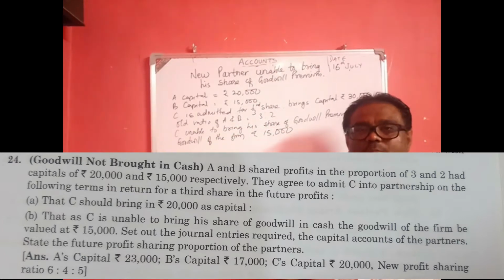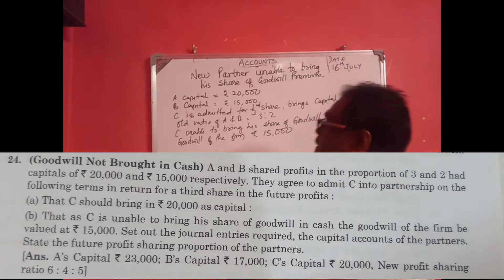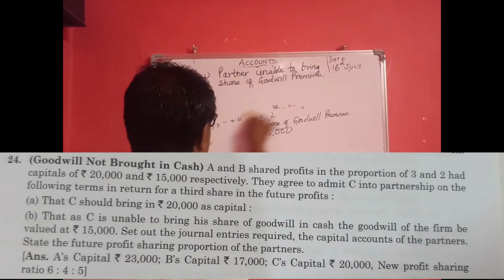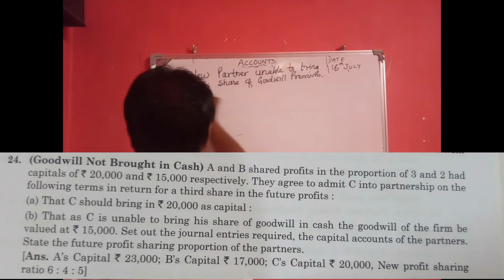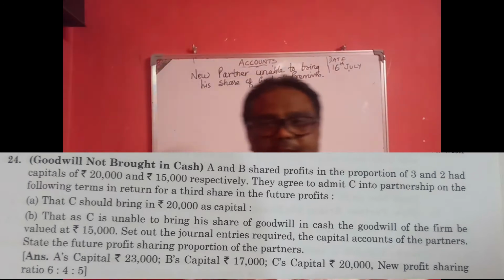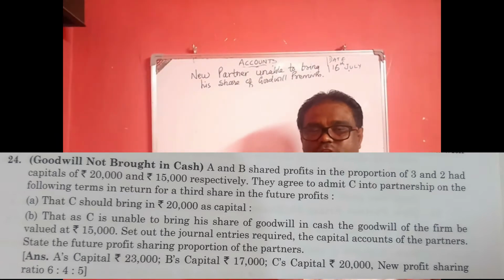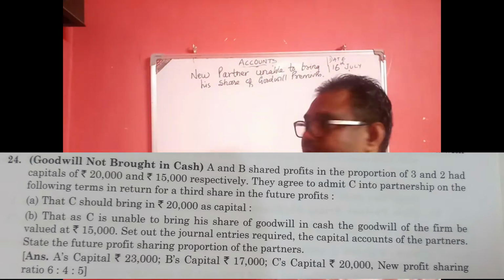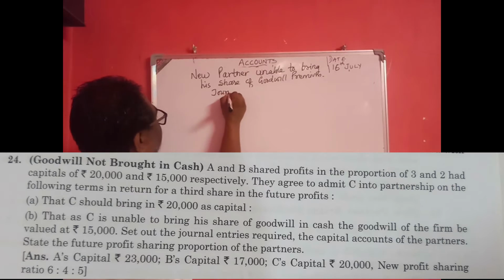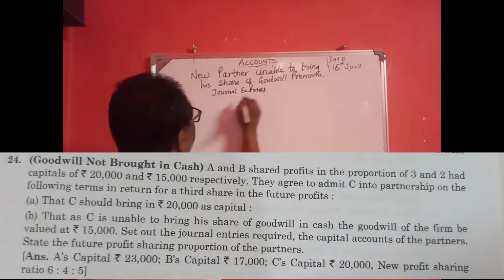Now let's solve this one. You have to pass the journal entries and prepare the capital accounts of A and B. So first of all, the journal entry in the books of ABC.